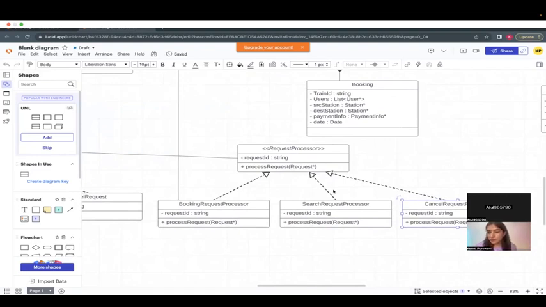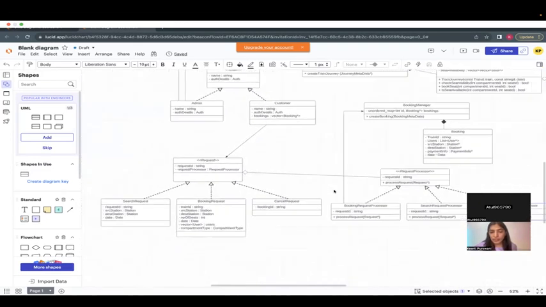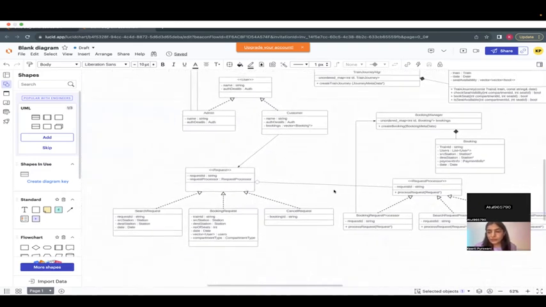Kirti, can't we use the command pattern here? How would you use it? Considering the booking, the search, or the cancel as a command, where the customer is making the request. But you are not going to do undo/redo here, isn't it? After making the cancel request, you cannot go back. It is not necessary that you always have to use undo/redo. That is not a good reasoning, I would say.